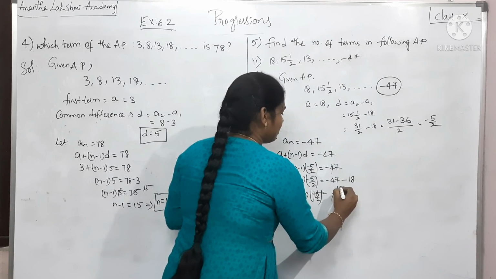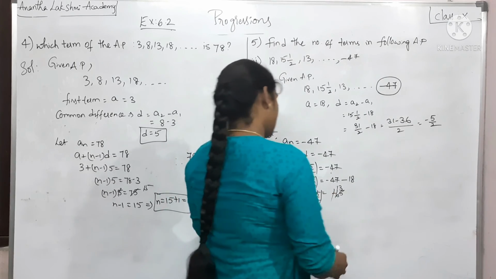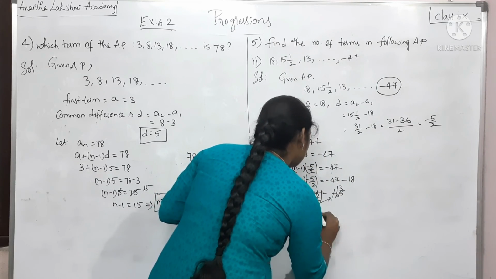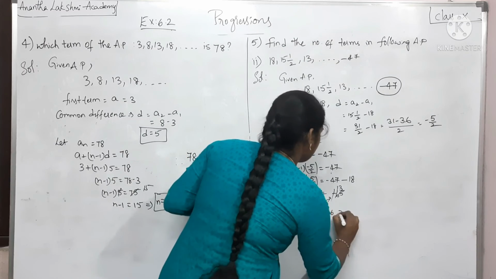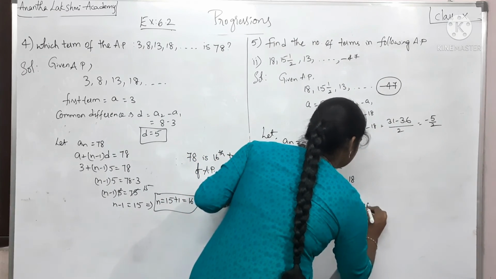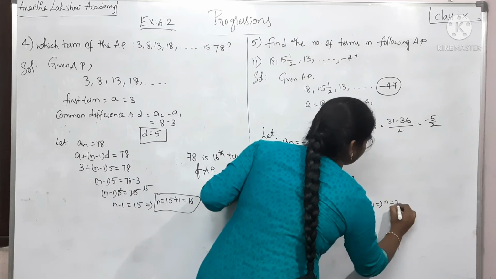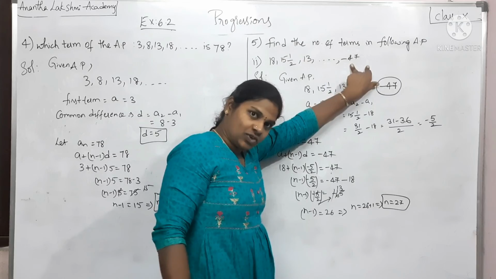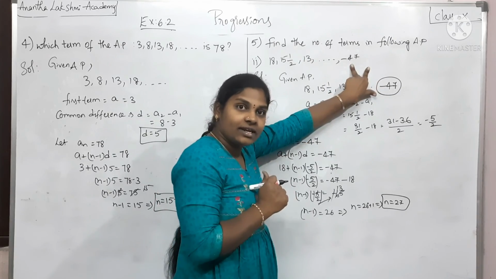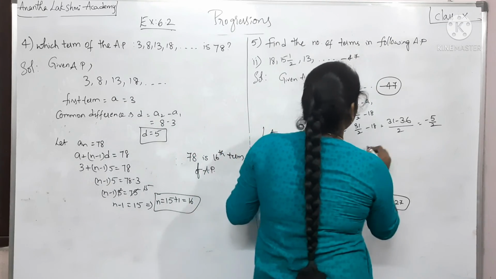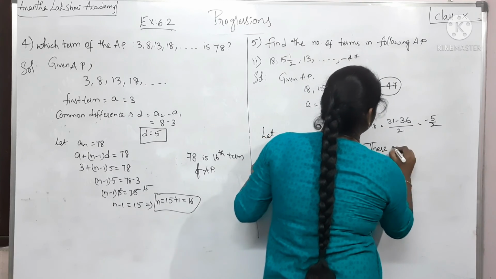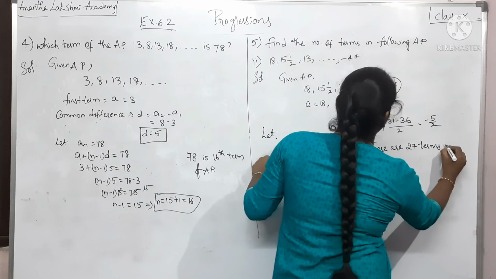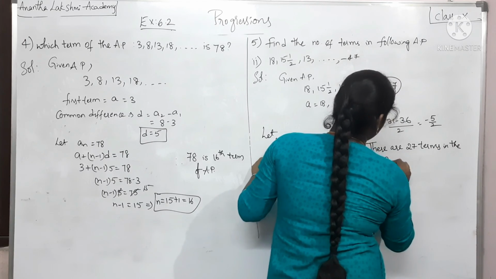5 ones are 5, 5 thirteens are 65. Now if I send this 2 to the other side, that becomes n minus 1 is equal to 13 twos are 26. That way n becomes 26 plus 1, which implies n is equal to 27. So the 27th term is minus 47. Hence, how many terms are there in this? Therefore, there are 27 terms in the given AP.